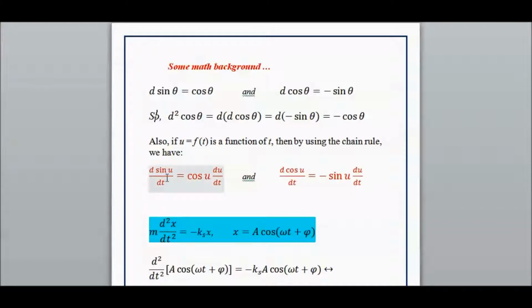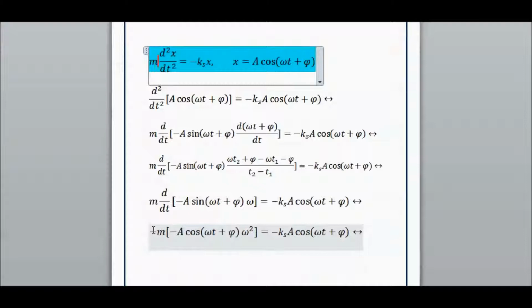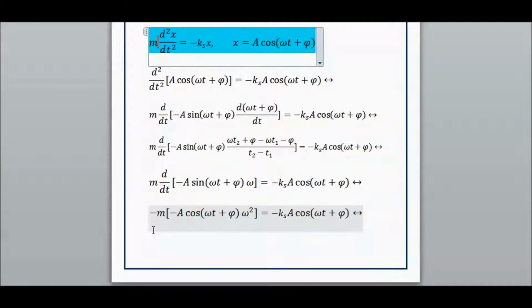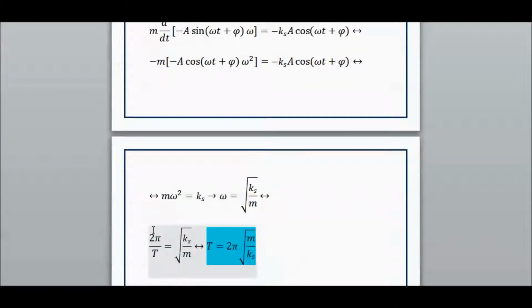Also, if u is a function of t, then by using the chain rule we have the shown relations. In the momentum principle equation, if we replace x according to the math theory mentioned above, then we have the shown equations. Finally, we can have an analytical solution for the angular frequency and the period of the oscillation.